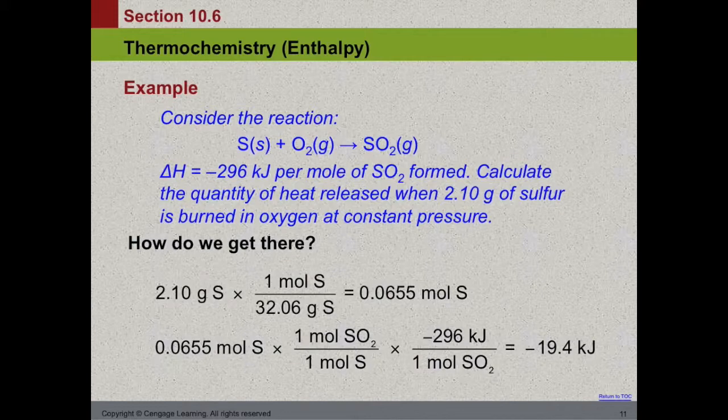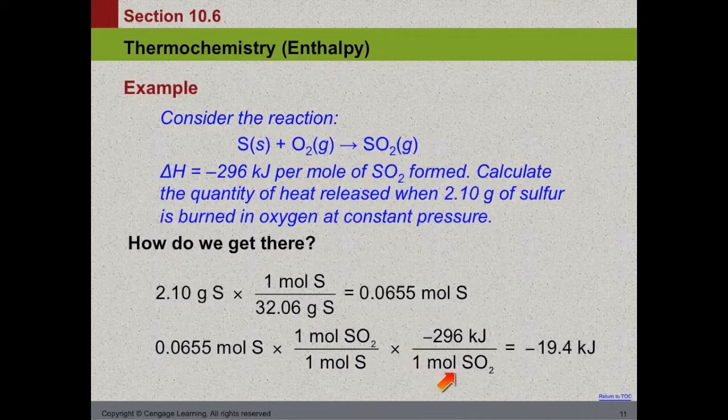And now we need to figure out how many moles of SO2. So we use our ratio, which came from our balanced equation, to determine how many moles of sulfur dioxide. Now because it's 1:1, we form 0.0655 moles of sulfur dioxide.